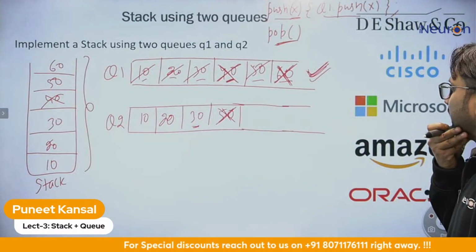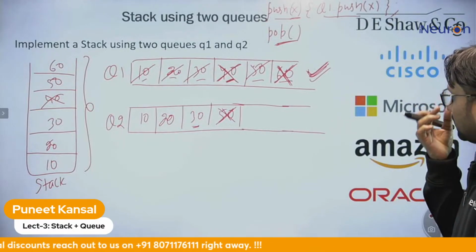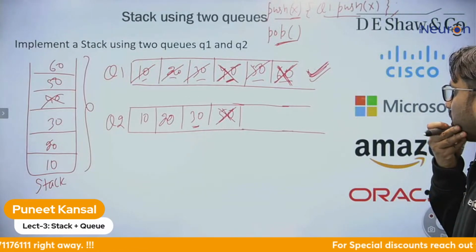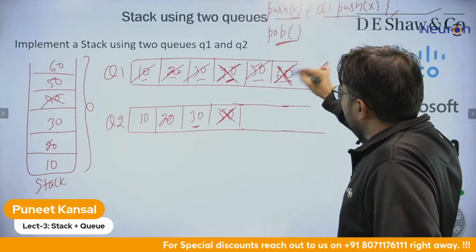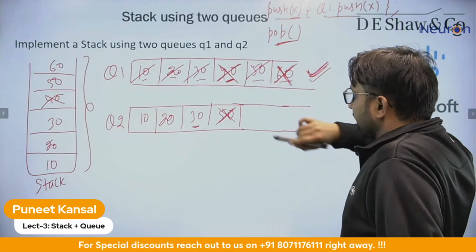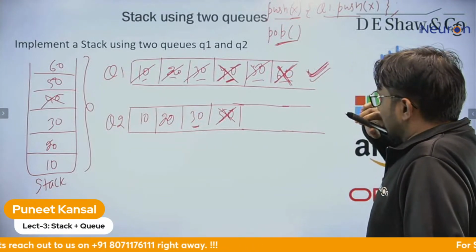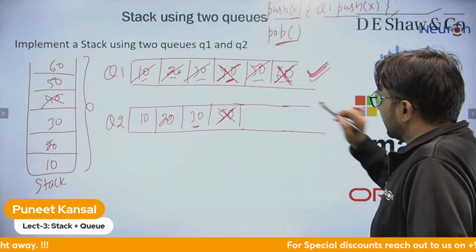Let me try to perform more operations over it. Let's suppose I inserted some more elements here, and I want to delete an element. Then I will pop it here, and then we can delete.